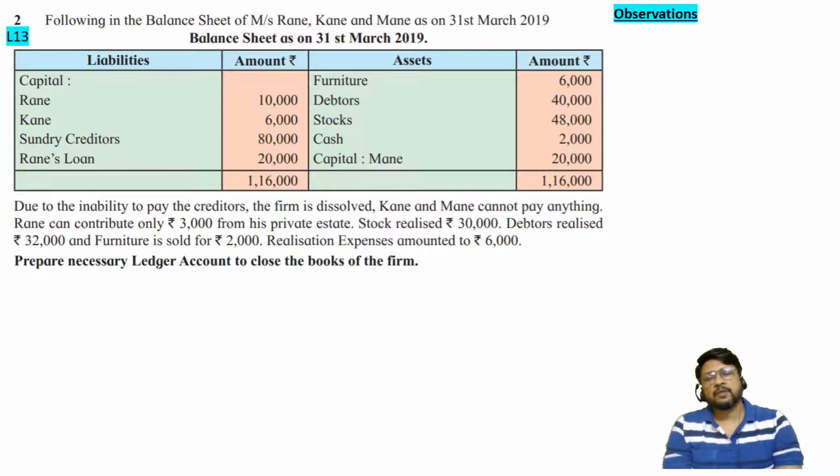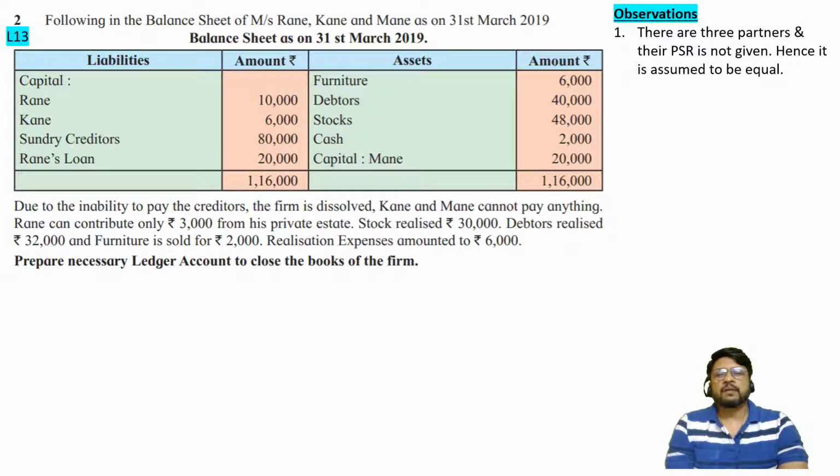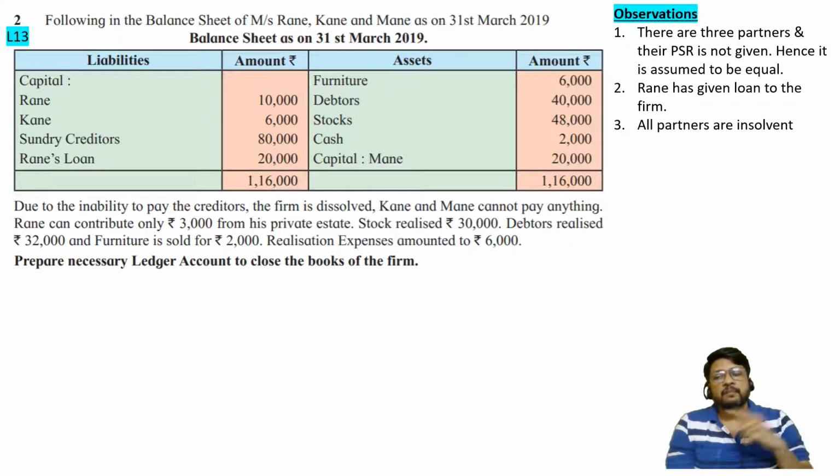So let us consider the observations. There are three partners and their PSR is not given, that means it is assumed to be equal. Rane has given a loan to the firm, but Rane's loan is not a secured loan. It should not be treated like a bank loan. It should be paid after making payment of outside liabilities. If outside liabilities are still remaining unpaid, that means our cash is insufficient to pay outside liabilities, then Rane cannot get even a single rupee.